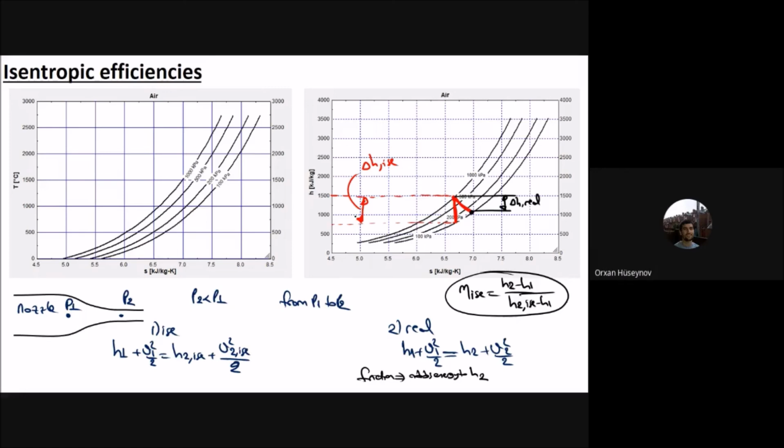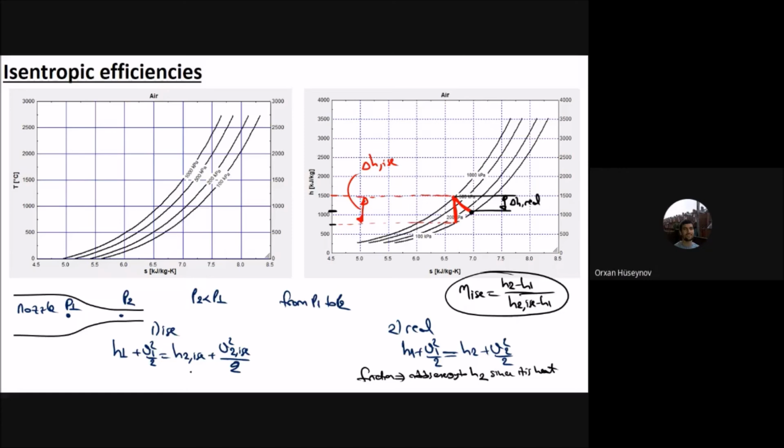But for the isentropic one, there is no friction, and therefore the enthalpy at the outlet is small. This one is for the isentropic one, and this one is for the real one. You can see the differences in enthalpy. There is an added amount of energy at the outlet due to friction. Friction adds energy to enthalpy since it is heat.